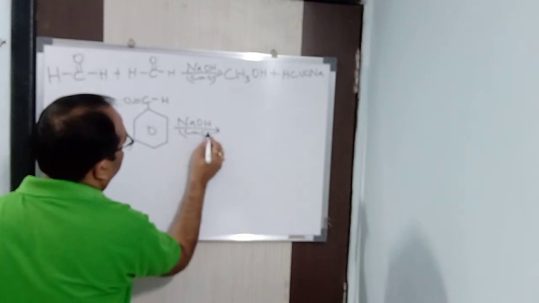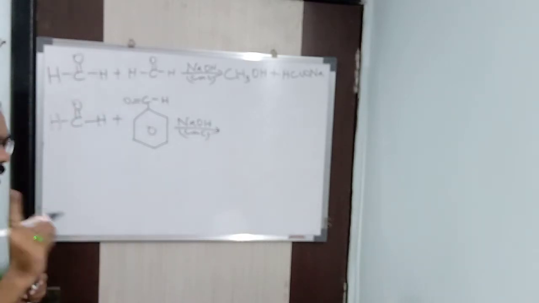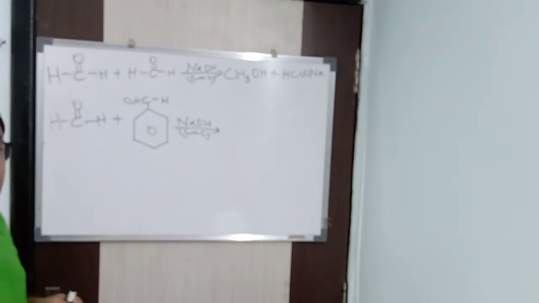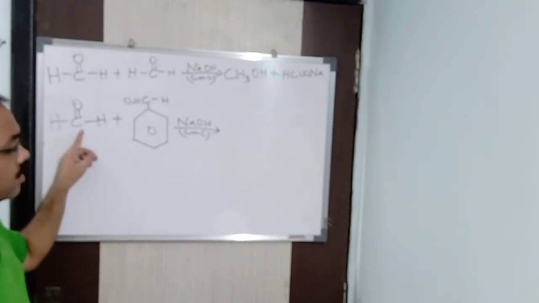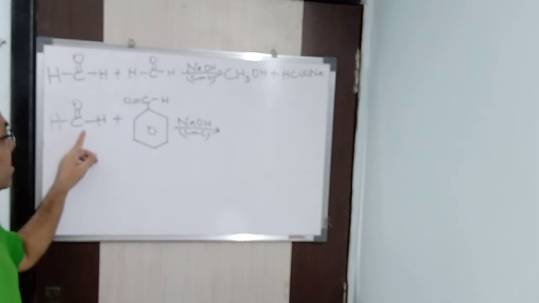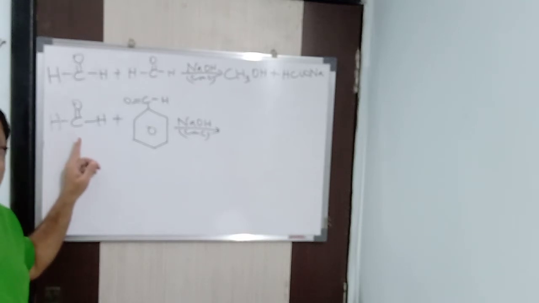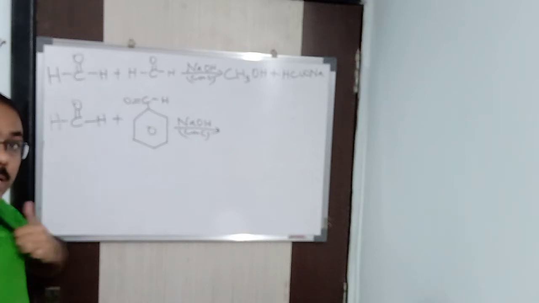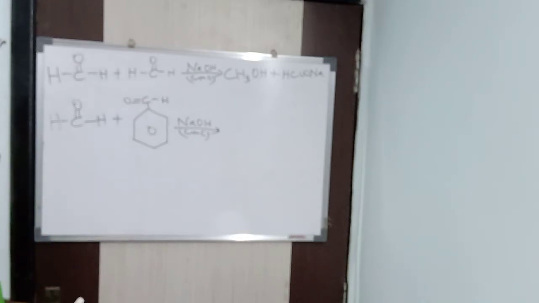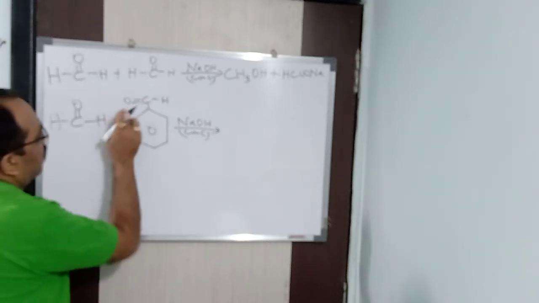Now, which is going to get reduced and which is going to get oxidized? Remember it. The one which has the lesser number of carbon atoms is going to get oxidized. Always remember it. The one which has lesser number of carbon atoms always gets oxidized first, because it is more reactive. Clear? So hence this will get oxidized and this will get reduced.